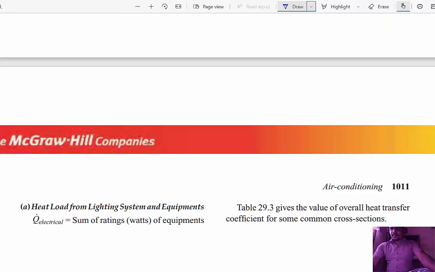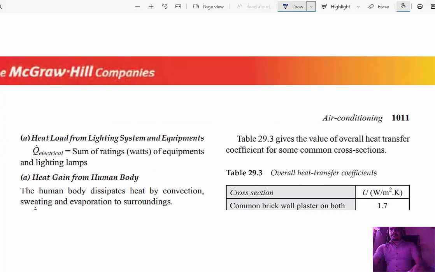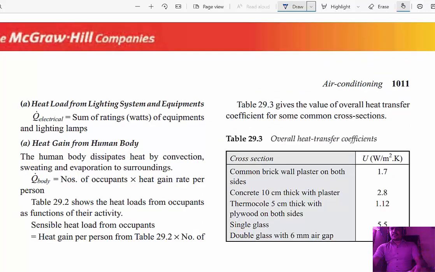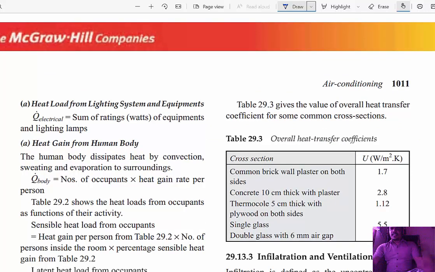Let me see one by one. First one, heat load from the lighting system. Q electrical is equal to the sum of the ratings or wattage of all the lights, because each and every light has a certain wattage. Watt means consuming power. It may be 20 watts, 10 watts, 60 watts, depending on the capacity of the particular light. Nowadays LED lights are coming, therefore the wattage is very low and the heat emission is also very low.